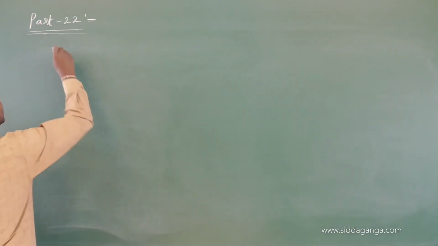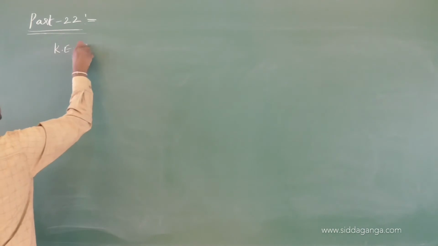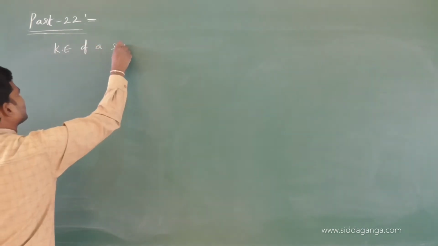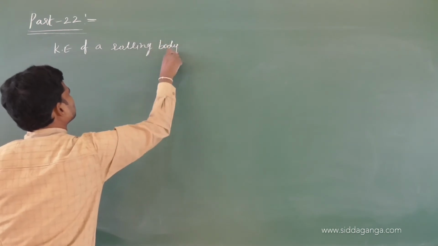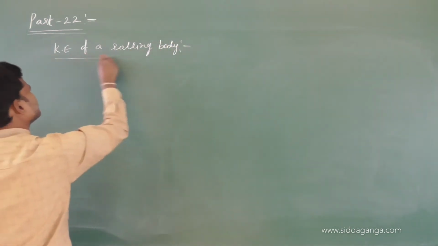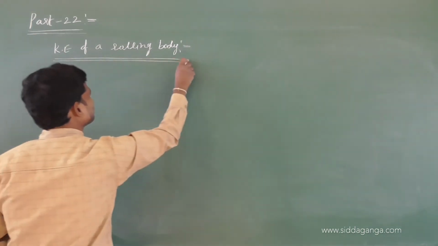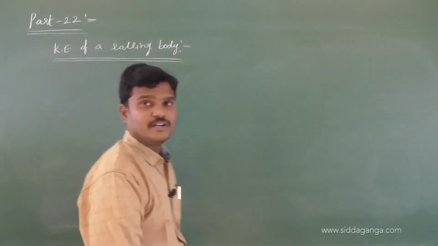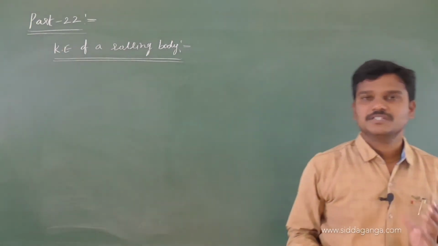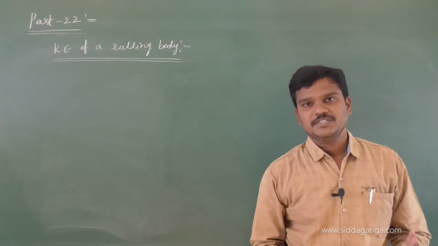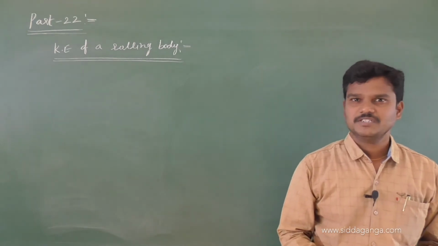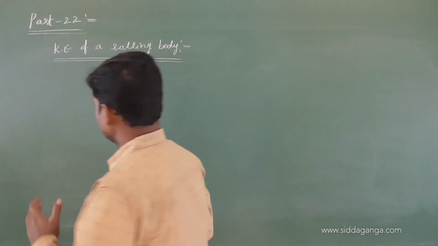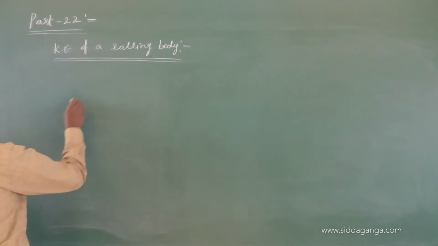Here see the heading, write down kinetic energy of a rolling body. Let us suppose the body is rolling on a horizontal surface. So consider a body of mass m whose radius is r, whatever. Consider a body of mass m which is rolling on a smooth horizontal surface.